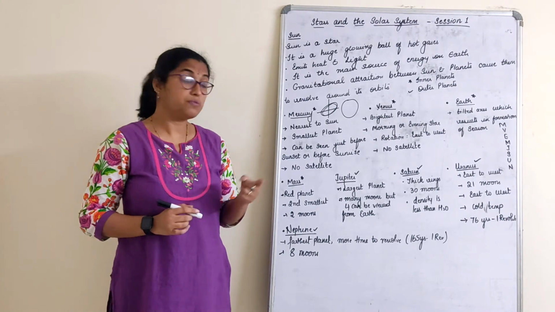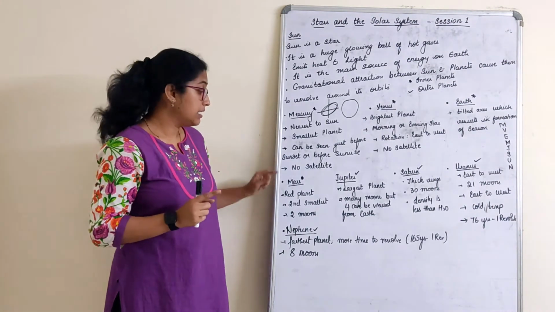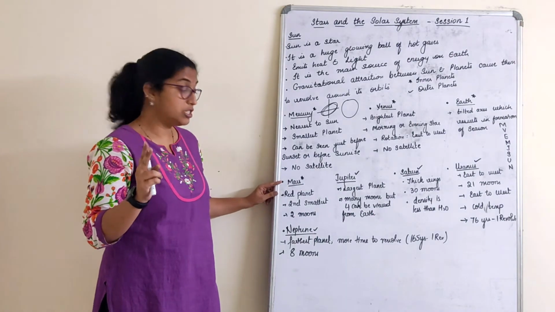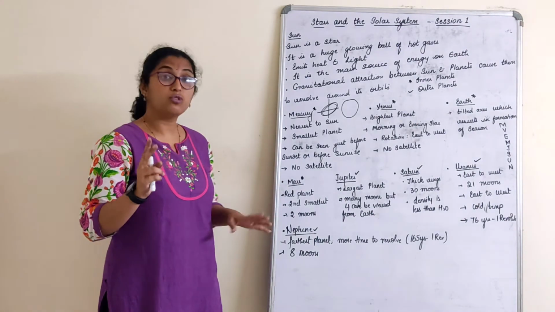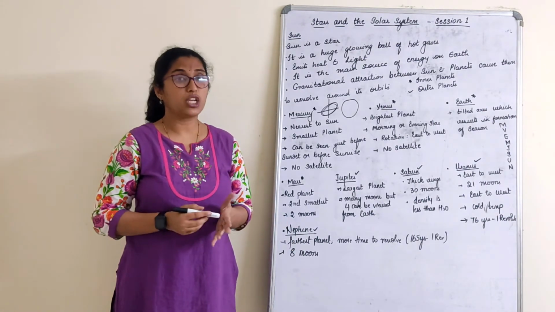Which is the first smallest? Mercury. Mercury is the first smallest planet. Mars is the second smallest planet. So there are two moons. That is, Mars has two moons. Names are not mentioned here.